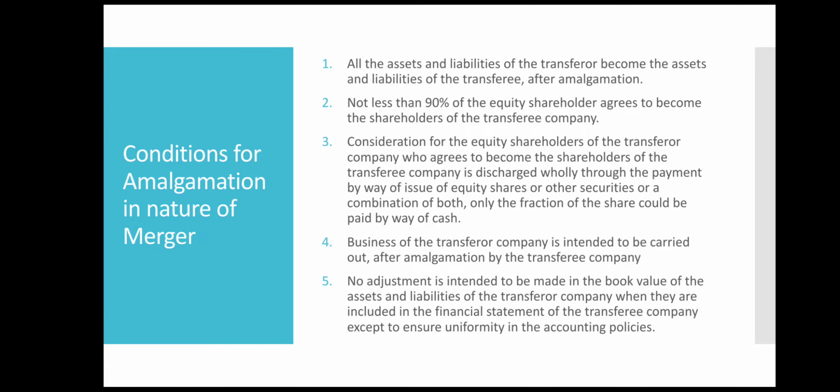For example, if the value of land and building in P Limited is 10 lakhs, the same 10 lakhs of buildings will appear in the books of S Limited. You need not do any revaluation of assets. Same values have to appear in the books of accounts.